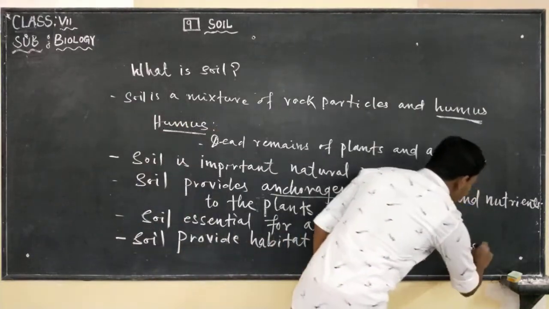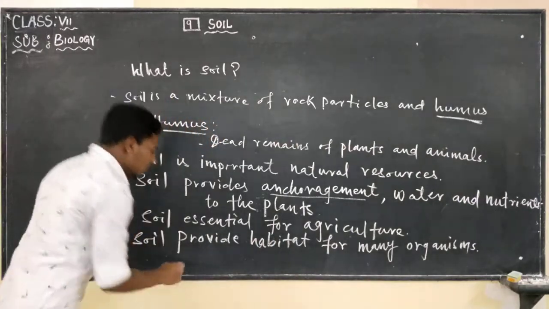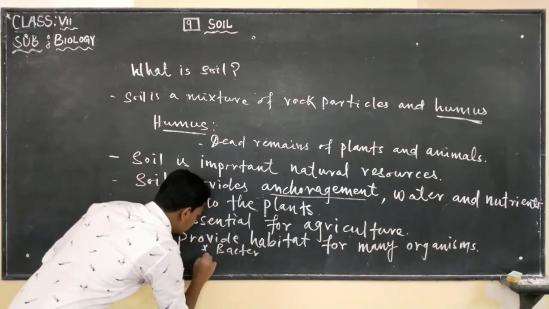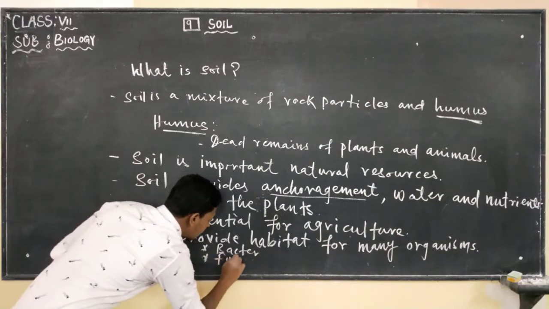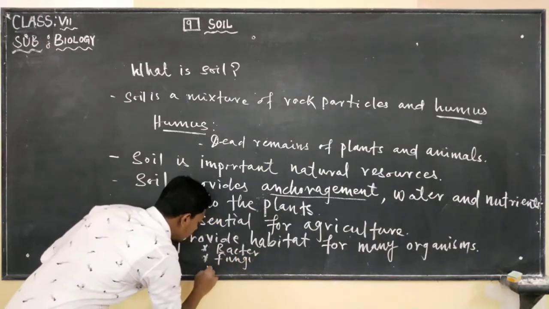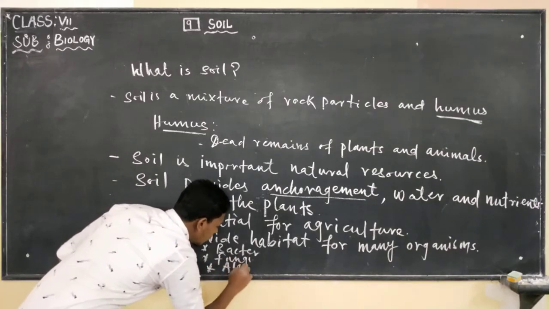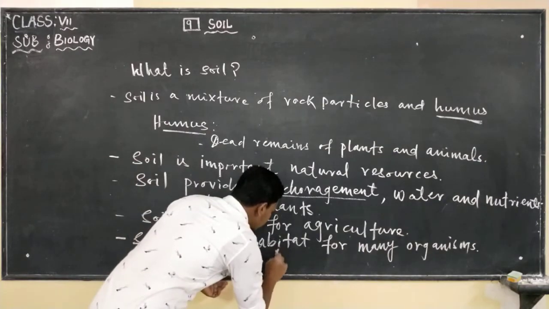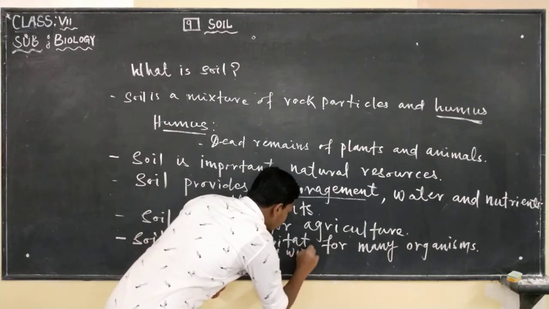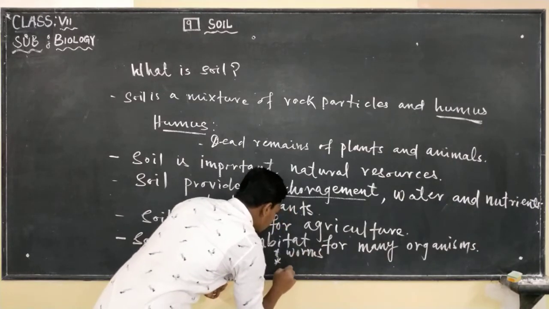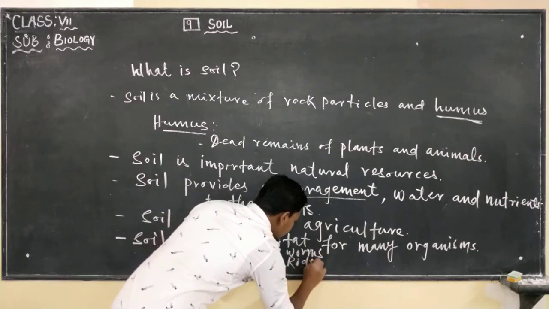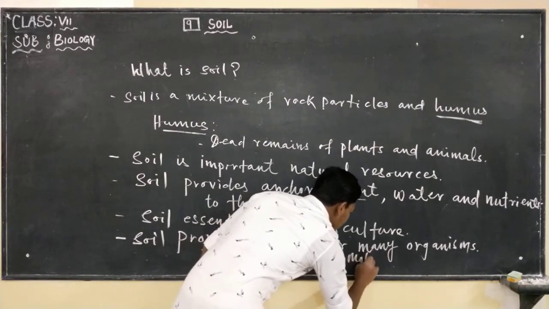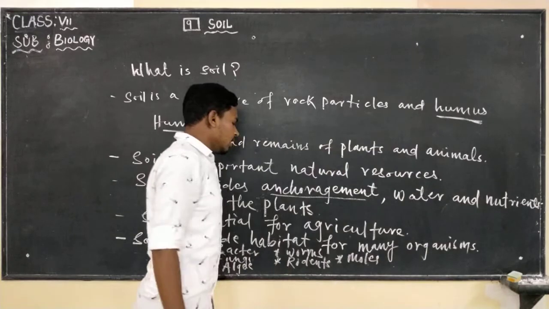So what are those organisms? Those organisms may be bacteria, fungi, algae, and even worms like earthworms, even rodents, and even moles.